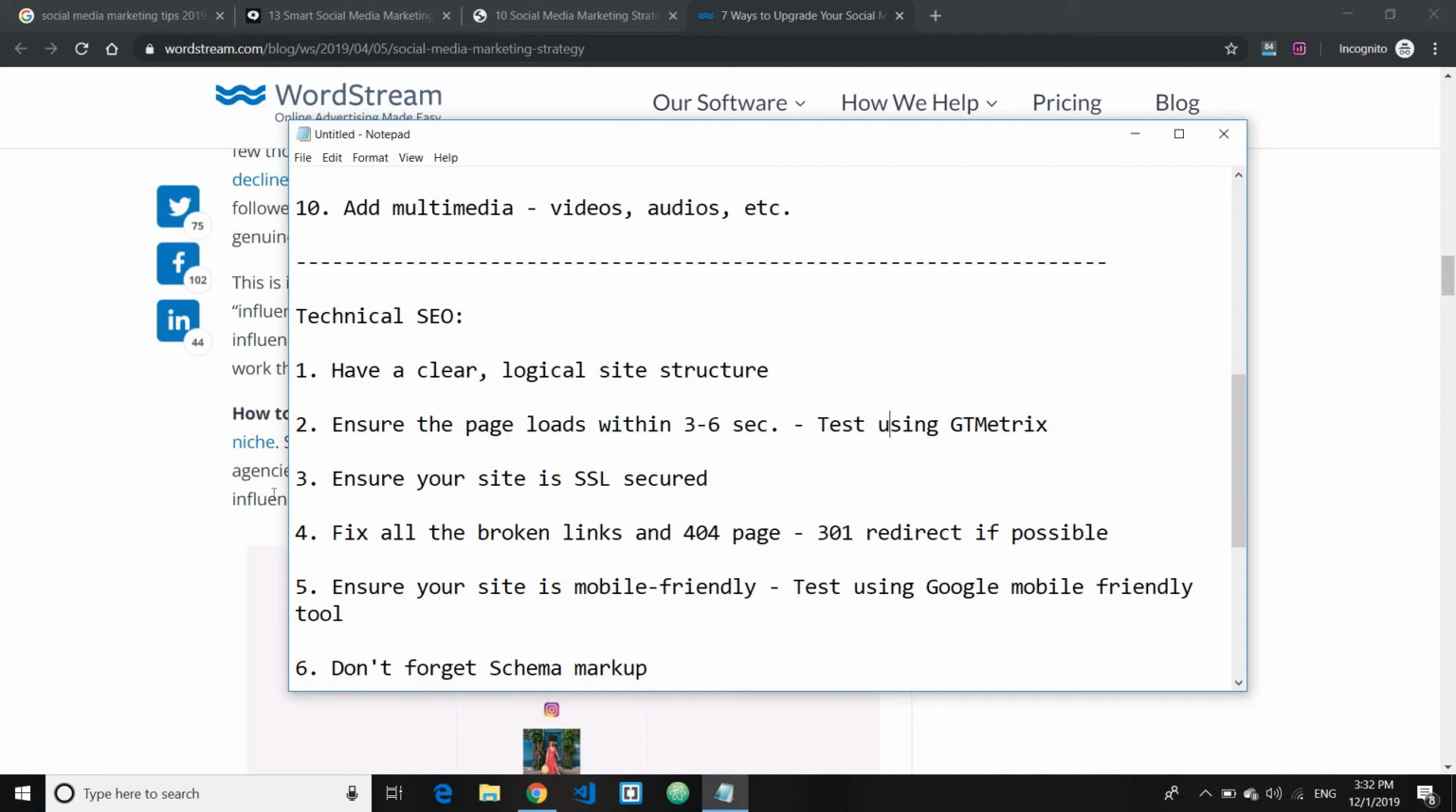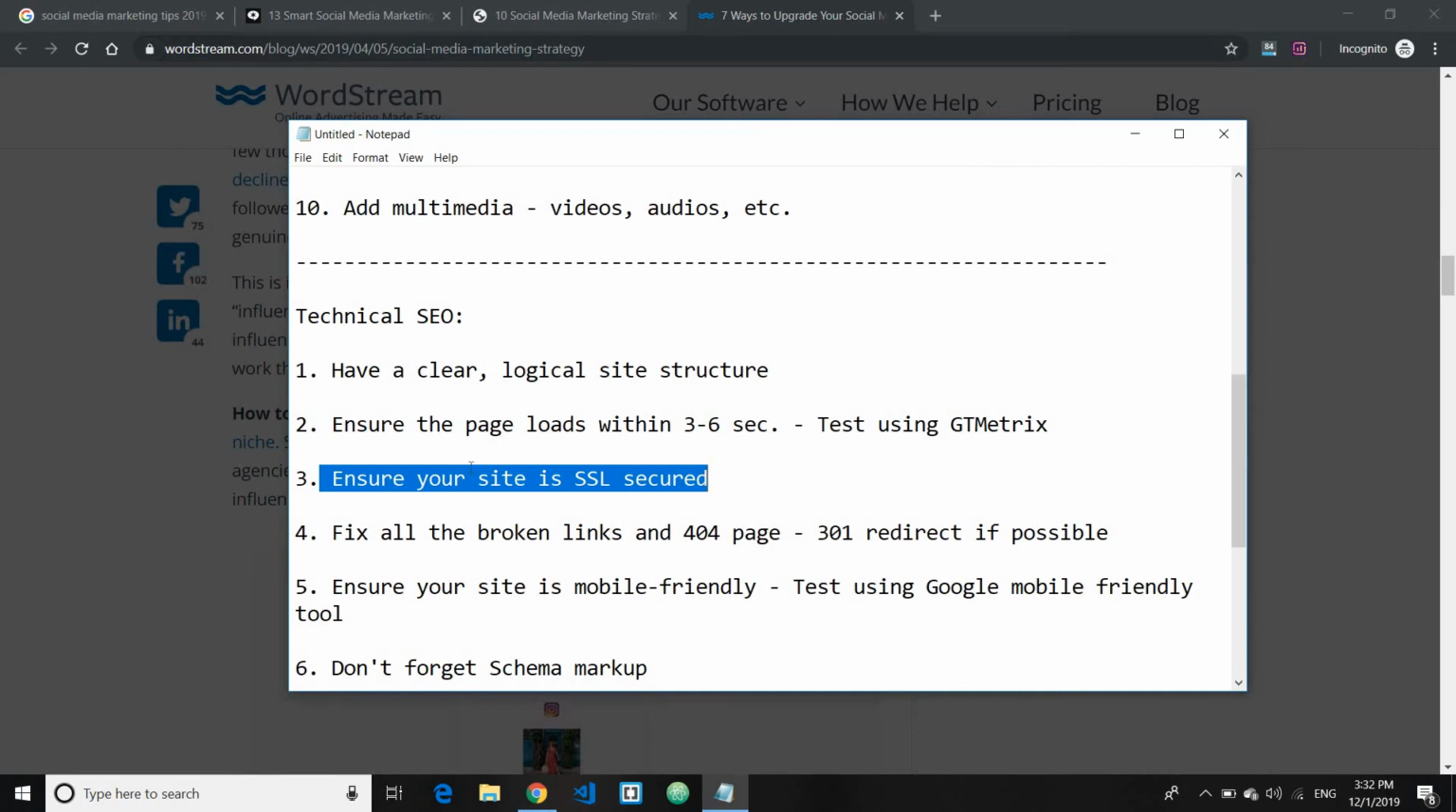your page loads. Third point is to ensure your site is SSL secure, or has HTTPS there, as you can see. This is pretty standard nowadays for every web hosting package, so you can easily get this factor done.